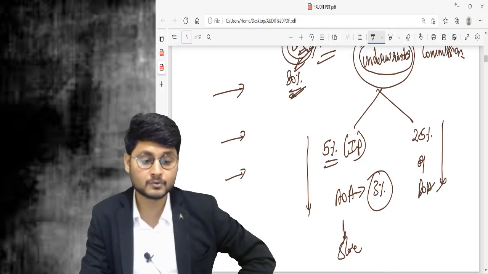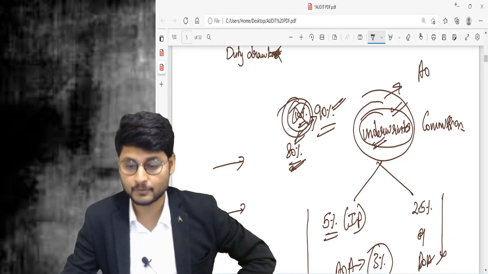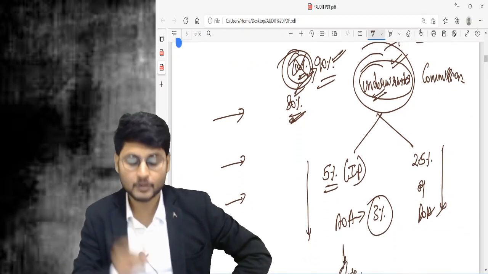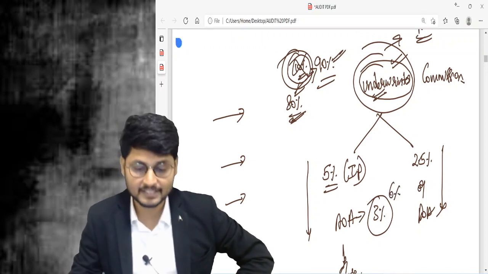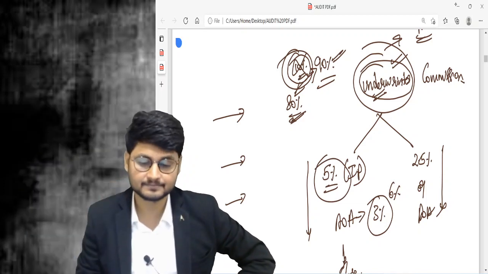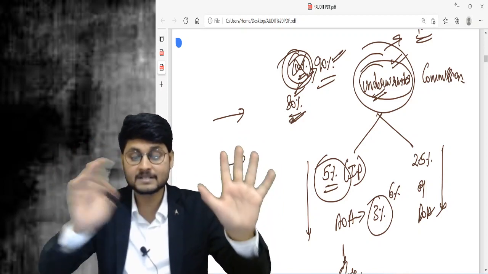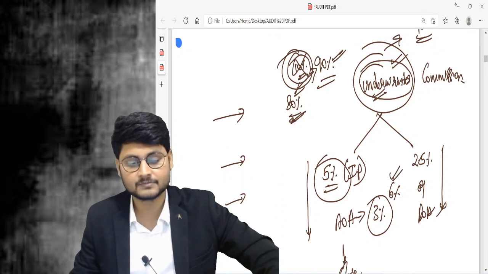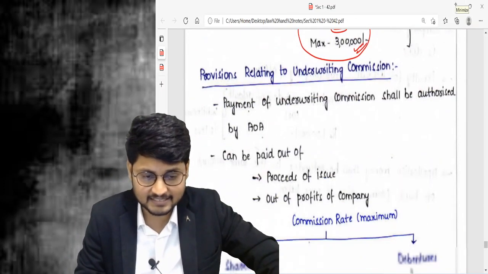First of all, to enter into an agreement with underwriters, it must be authorized by the AOA. The rate shall be there in the AOA. So now you tell me, in the AOA they have written 6%. What will be the percentage now? It will be 5%, which is the most they can give. 5% must be compared with 3%, or with the second instance 6%, whichever is lower we need to take. Can you try to understand this?